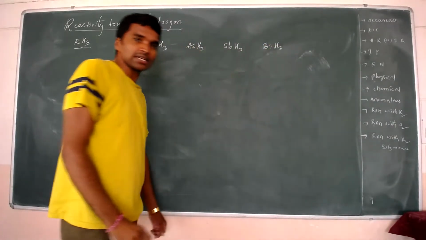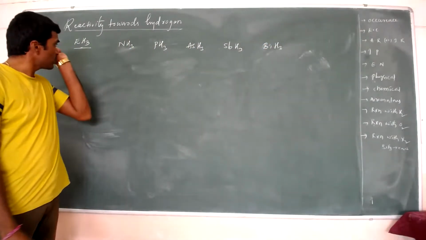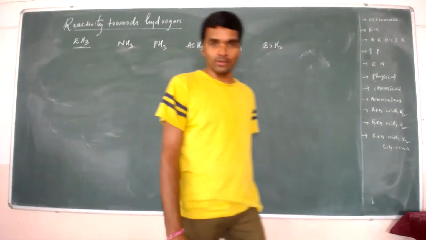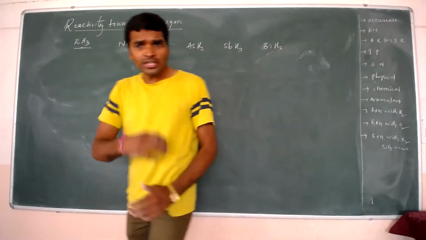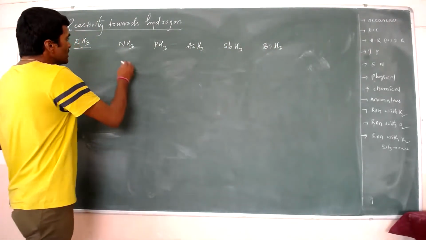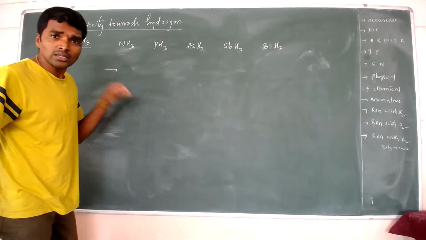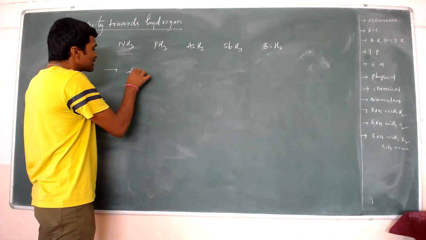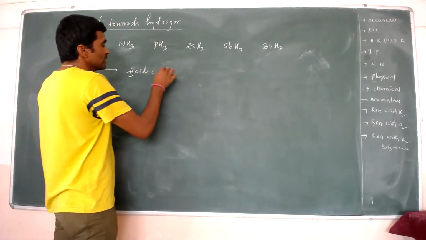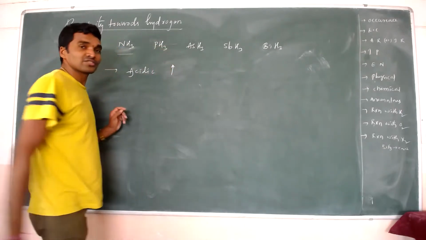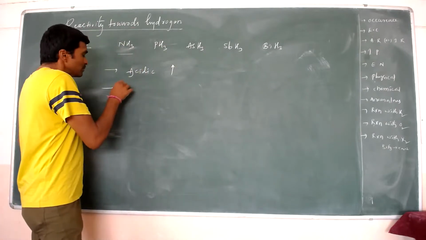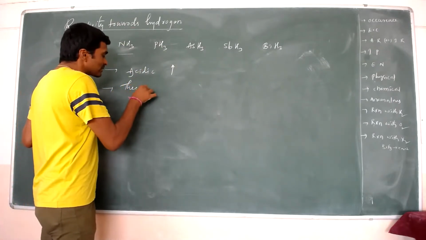These types of molecules are formed when nitrogen or these fifth group elements react with hydrogen. Remember some very important properties of these compounds: acidic character increases down the group. Thermal stability decreases down the group.